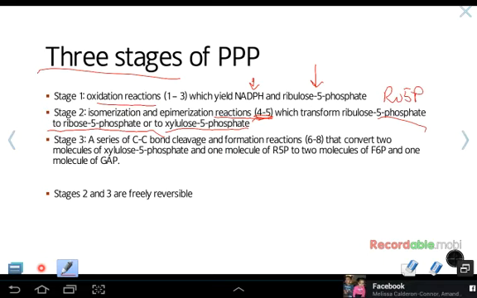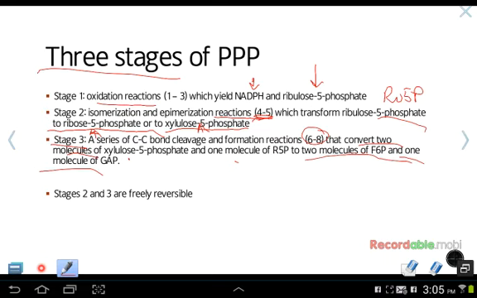In stage 3, a series of carbon-carbon bond cleavage and formation reactions, which are steps 6 through 8, convert the 2 molecules of xylulose 5-phosphate, so the product of stage 2, and 1 molecule of R5P, again stage 2, to 2 molecules of fructose 6-phosphate and 1 molecule of GAP. So again, remember, these are our intermediates in glycolysis. Stages 2 and 3 are freely reversible, whereas stage 1 is where we control the enzyme.